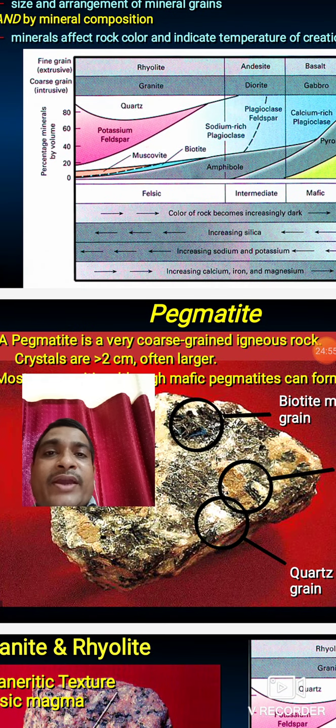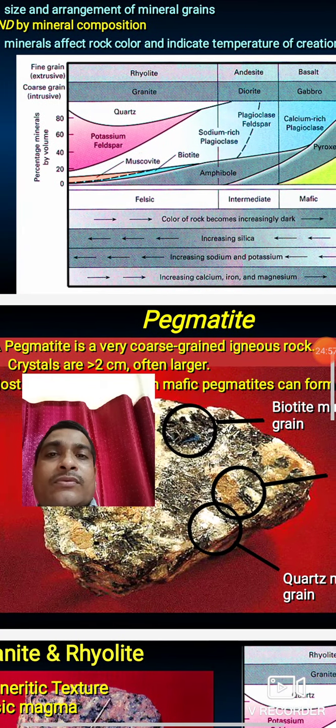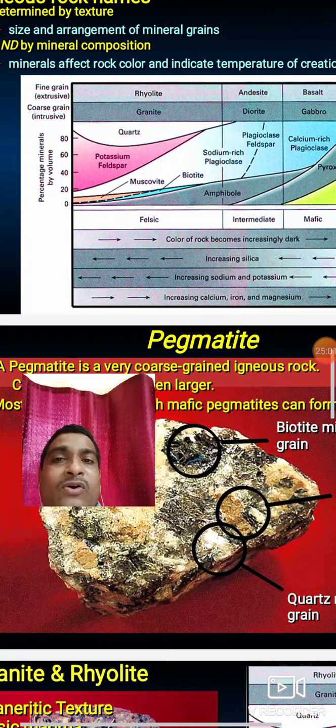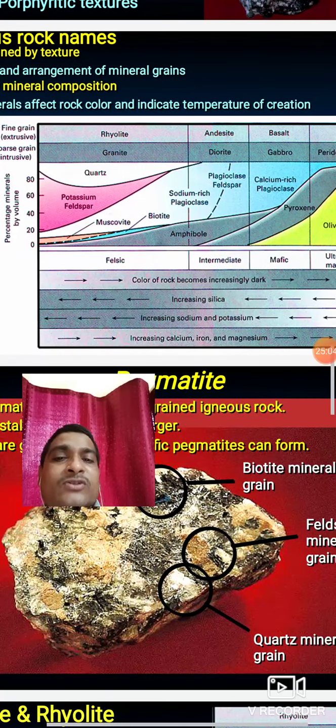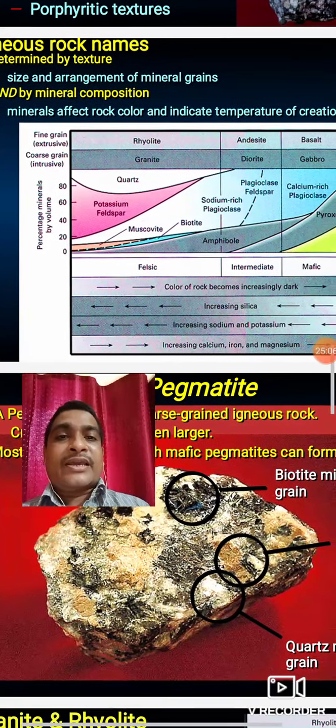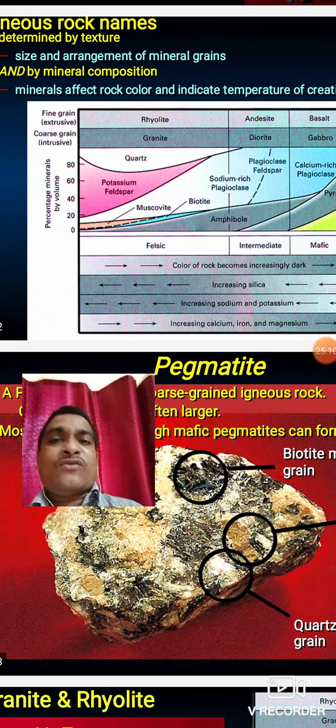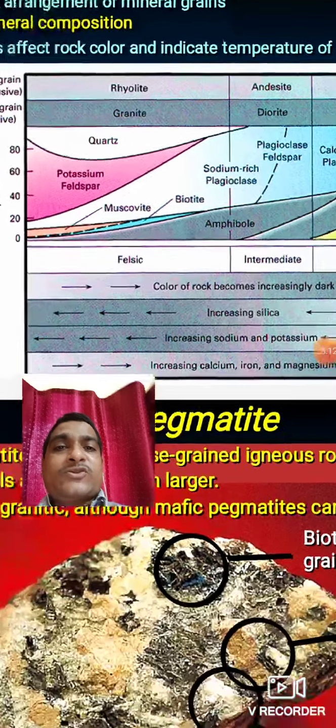Fine grain extrusive igneous rocks. All the fine grain igneous rocks belong to the extrusive type of igneous rocks, because all these rocks are products of volcanic eruption. See, rhyolite, andesite, and basalt are products of extrusive type of igneous rocks.